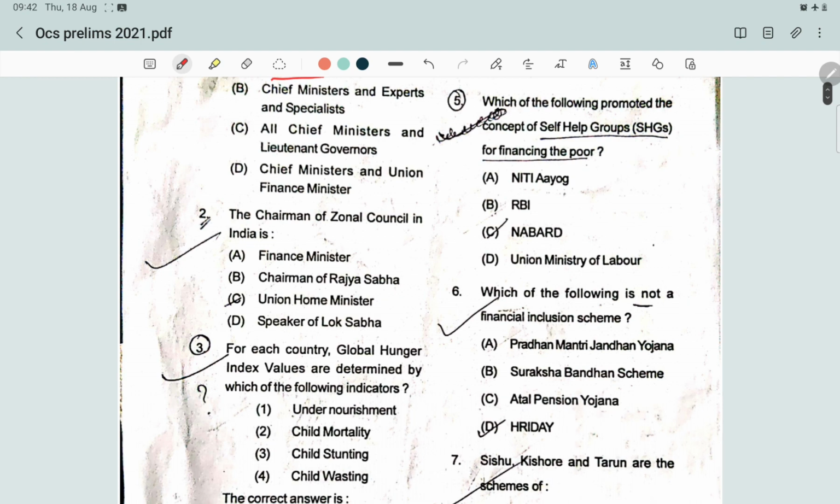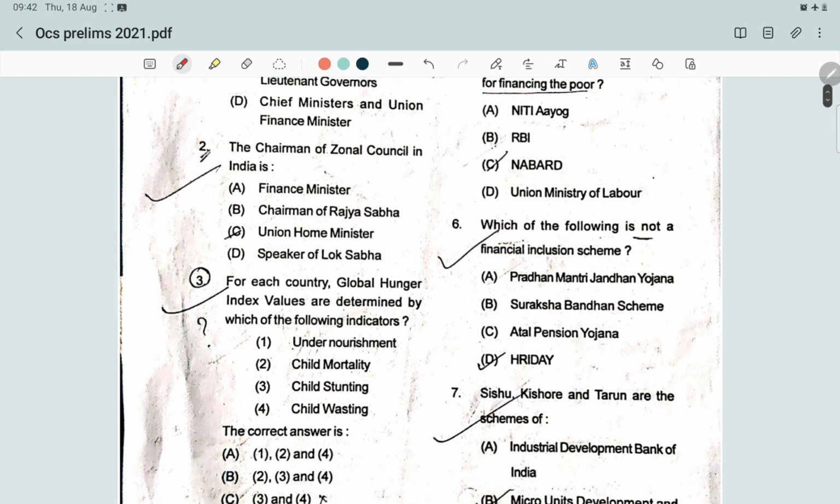Next question, who is the chairman of the general council? The chairman of the general council is the Union Home Minister. The concept of general council was started in 1956 as per the States Reorganization Act.